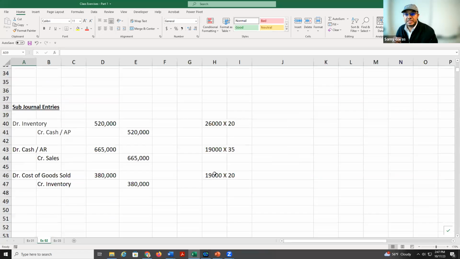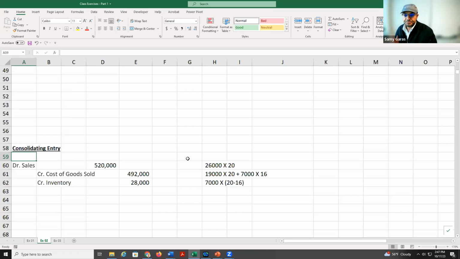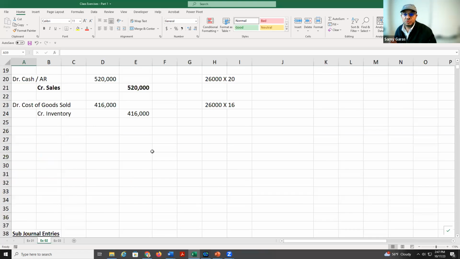How about the subsidiary? If you can see, it's the same accounts we did in the previous example, but here we change the number of units and the price. So we purchased 26, we sold 19,000, and the 7,000 is still remaining. Now, as I said, we will take here the consolidating. We take sales 520, which I got from here, 520.